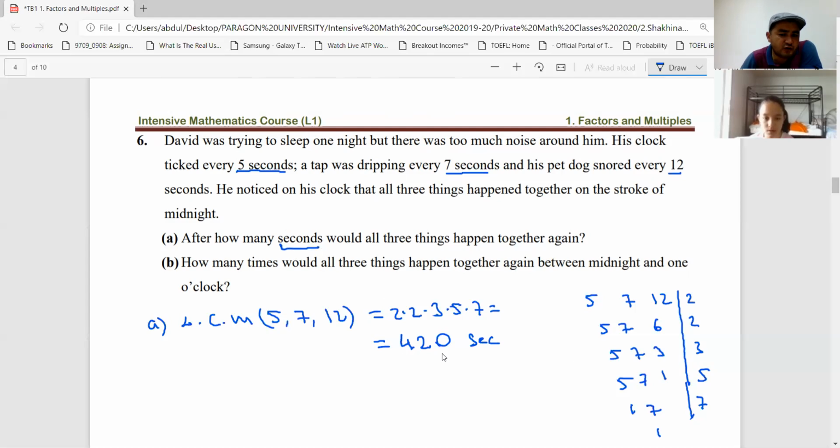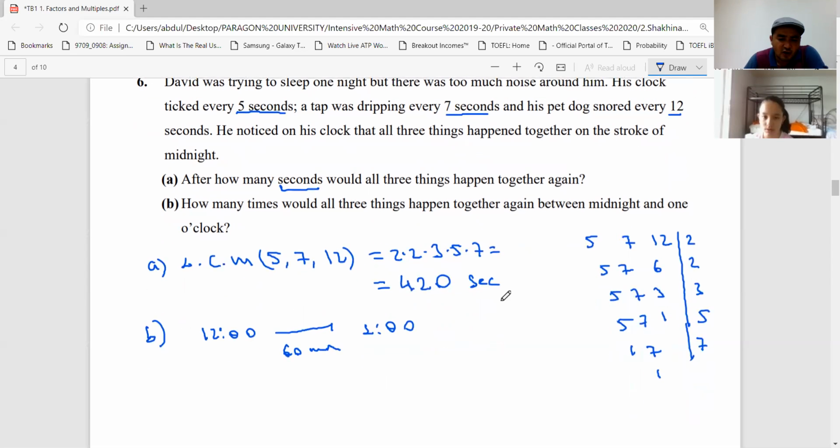So after 420 seconds. Question B, read the question B. How many times would all 3 things happen together again between midnight and 1 o'clock? How many times, right? Between midnight and 1 o'clock. So that means that this 12 o'clock, it happened, and until 1 o'clock, how many minutes do we have? 60 minutes.